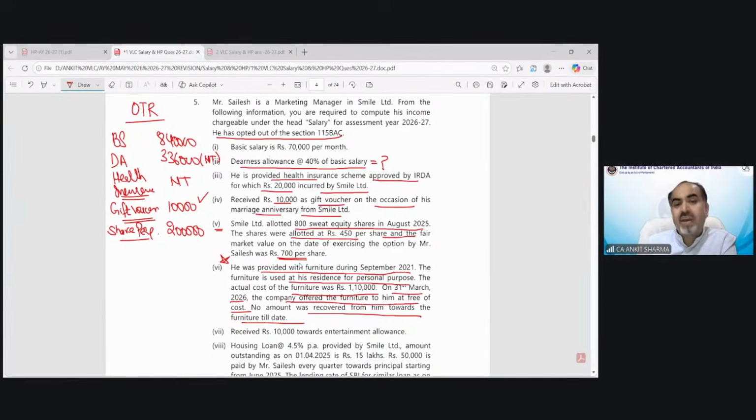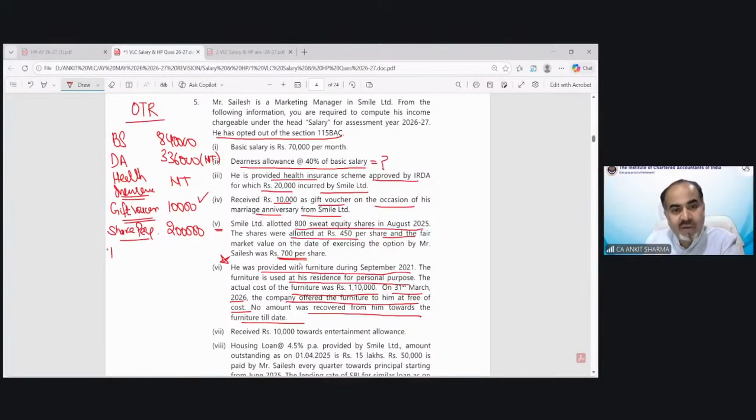So in this case, there is use also. On 31st March 26, the company offered the furniture to him free of cost. Now you can see, on 31st March, the company offered. So for the purpose of the full year, we have to tax the value for the purpose of use. And it has been sold on 31st March. So we will see how much sale value could be treated as taxable.